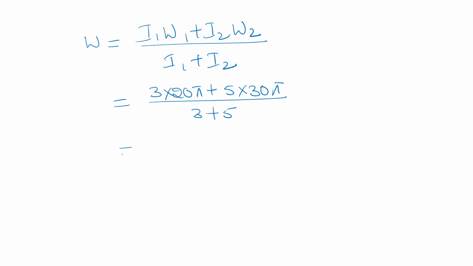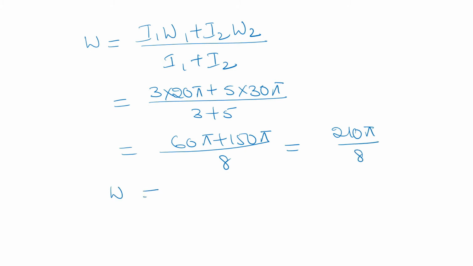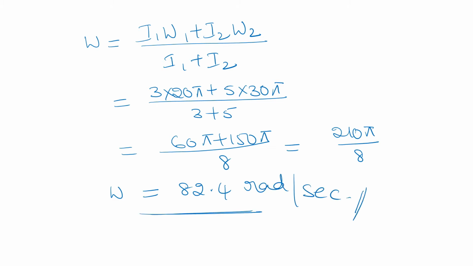5. 3 20s are 60 pi plus 30 into 5, 150 pi, over 3 plus 5, 8. That is equal to a total of 210 pi by 8. So after division we are getting angular velocity omega is equal to 82.4 radians per second. This is the final answer. Okay, next we will go to the next one.